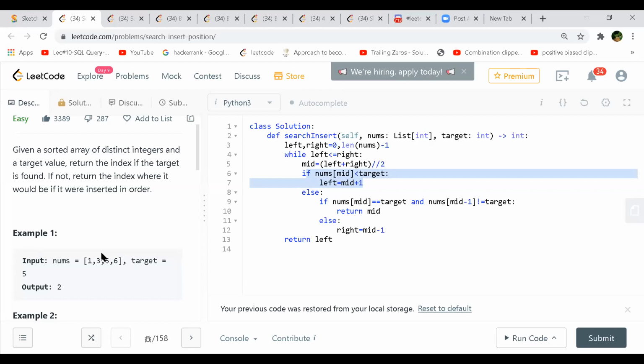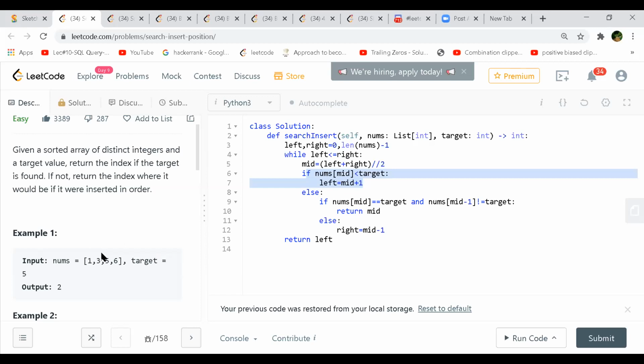Then I'll come outside, and when I'm returning left, I will surely check if nums of left is less than the target, or greater than the target. I'll do some validation there. In this case, it might be fine. It will work. So that is one check I will do.